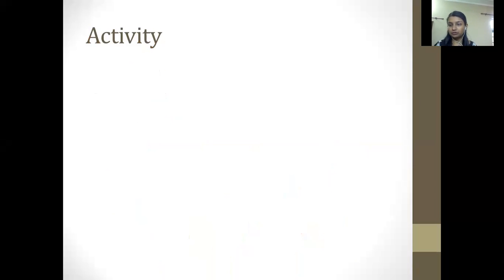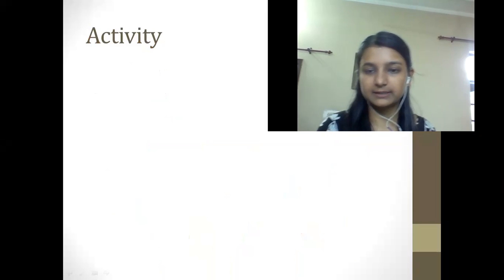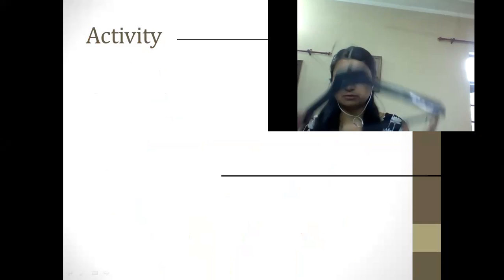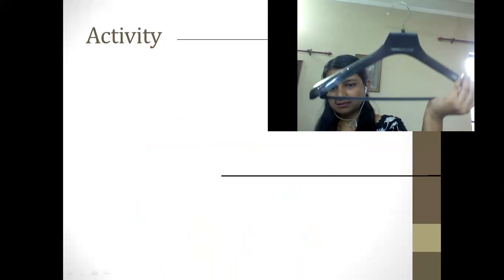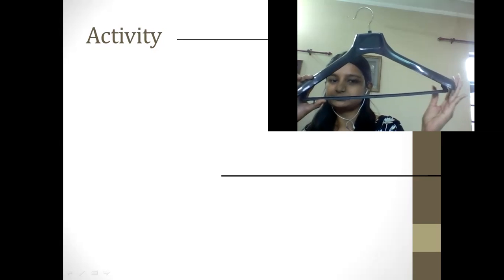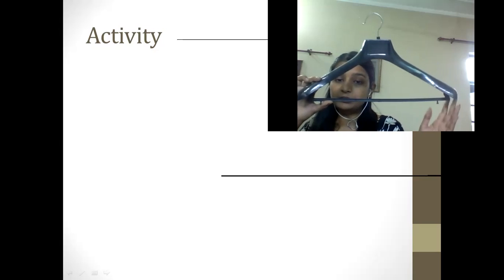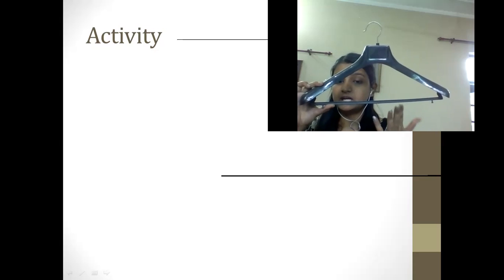Okay, students, before that, we will perform an activity. I will be showing you some objects, and you will tell me the geometrical shape of those objects. First of all, let me show you what it is. This is a hanger with the help of which you hang your clothes. What is the geometrical shape of this?